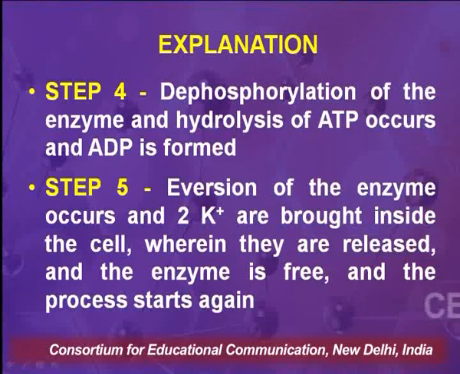That is, one phosphate unit is released and adenosine triphosphate changes to adenosine diphosphate, and a lot of energy is released during this step. Step 5 is the inversion of the enzyme, and 2 potassium ions are brought inside the cell, wherein they are released and the enzyme is set free and the process starts again.